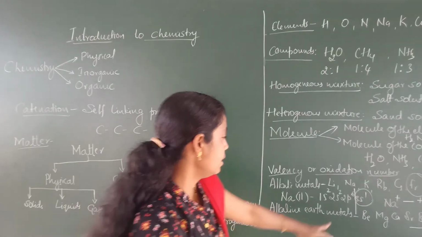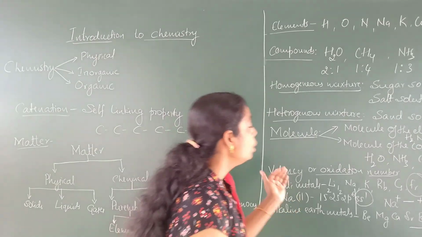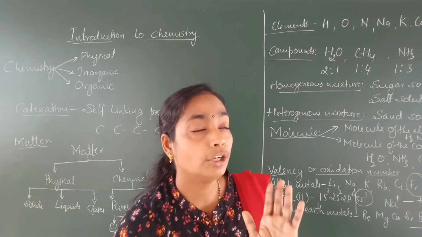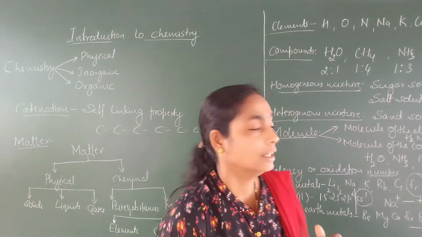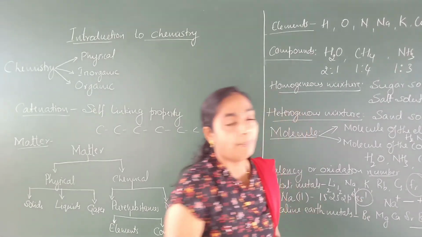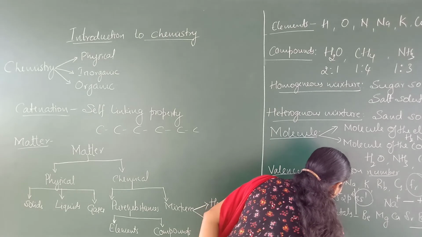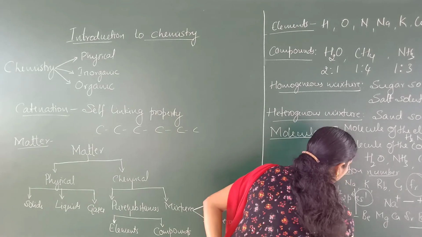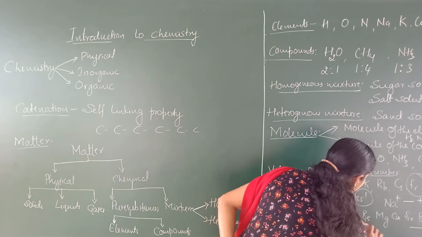That means these alkaline earth metals lose their 2 valence electrons and are converted to 2 positively charged ions. I will take beryllium as an example. The electronic configuration of beryllium is 1s2, 2s2.